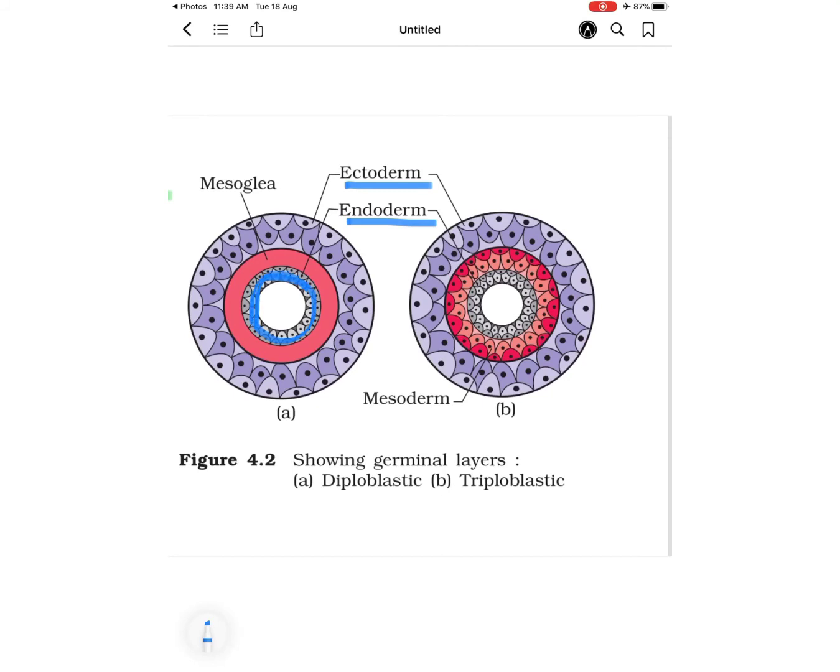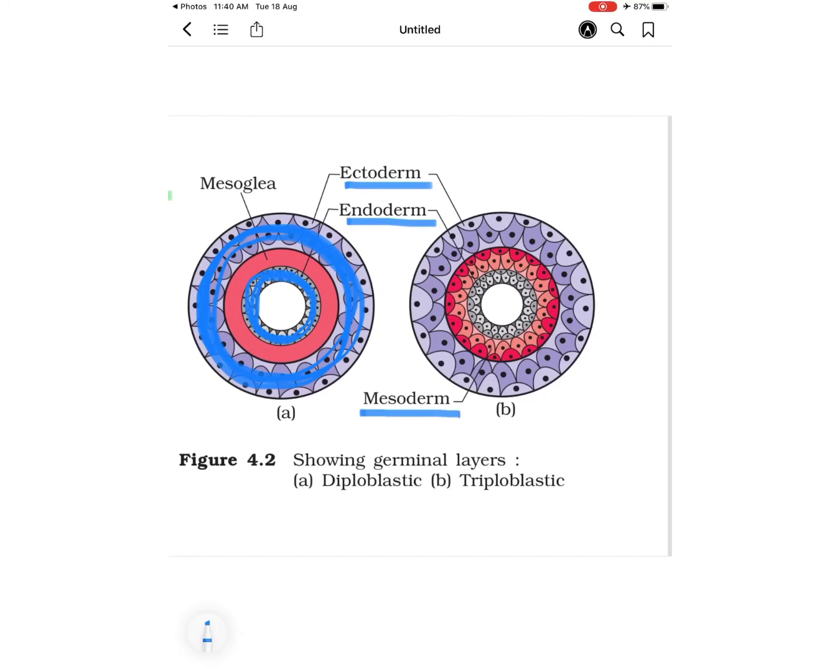So this is the innermost part which is showing endoderm, then this is the ectoderm portion where the cells are present, and in between the mesoglea is present which has a non-cellular part. So it cannot be considered. So here only two germinal layers are observed, ectoderm and endoderm.